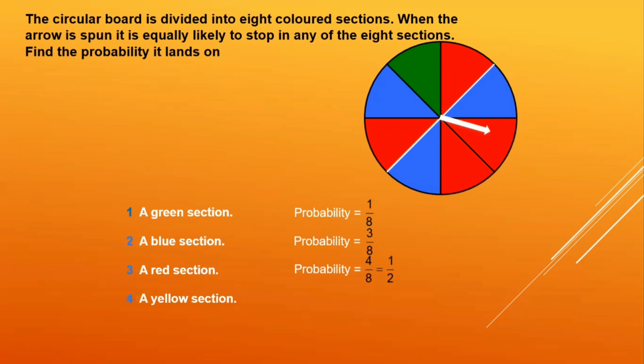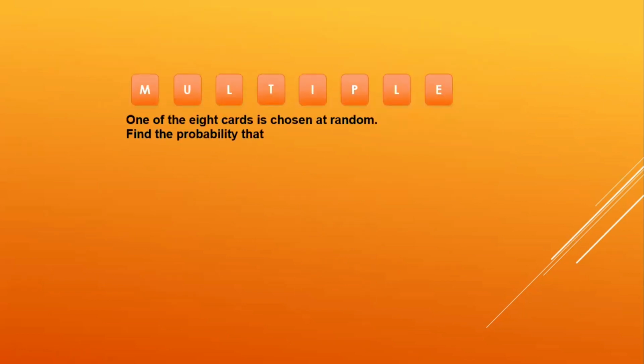Then probability of yellow section. Is there any yellow section here? No. So this is an impossible event. So the probability of getting a yellow section is going to be 0. Right, children? Now let us take up a question.